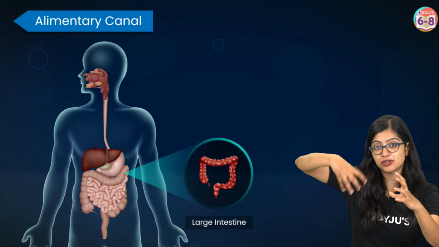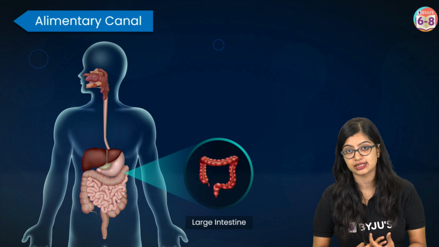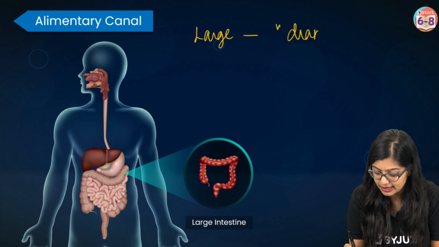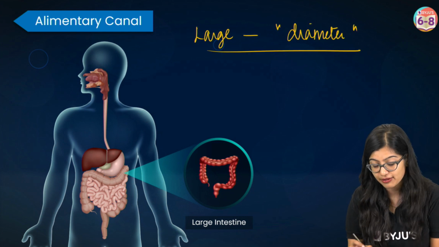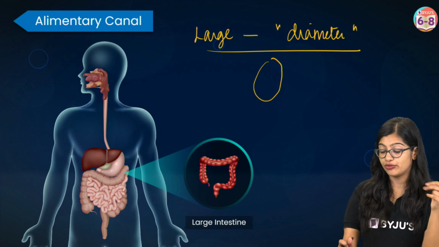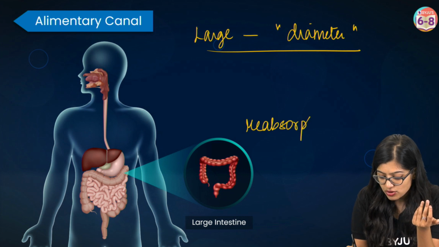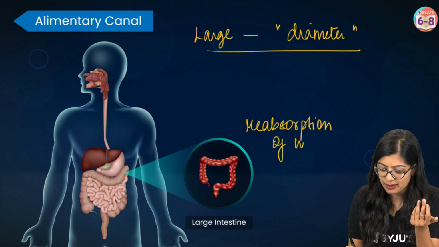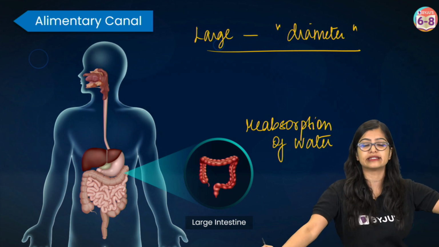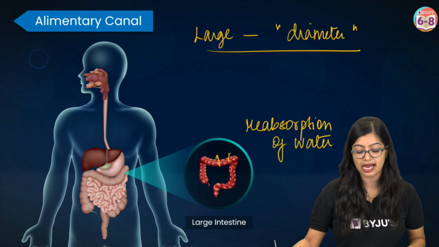So after absorption takes place and blood transports it, the remaining undigested food will now move into the large intestine. Now the large intestine is called so only because of its diameter, right? Because we know that diameter wise, it is slightly larger when compared to your small intestine. So that's your main point of difference here. Now in the large intestine, of course, we see that there is some reabsorption. There might be some amount of water, maybe some vitamins, which wouldn't have gotten absorbed in the small intestine due to whatever reason it may be. If that has not gotten absorbed there, reabsorption will take place here.